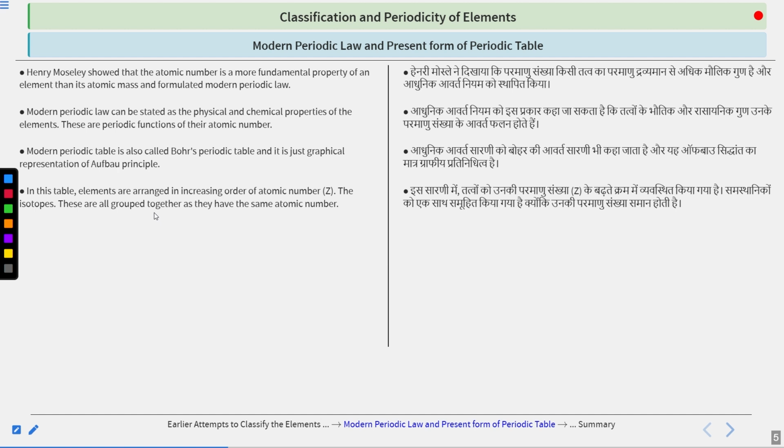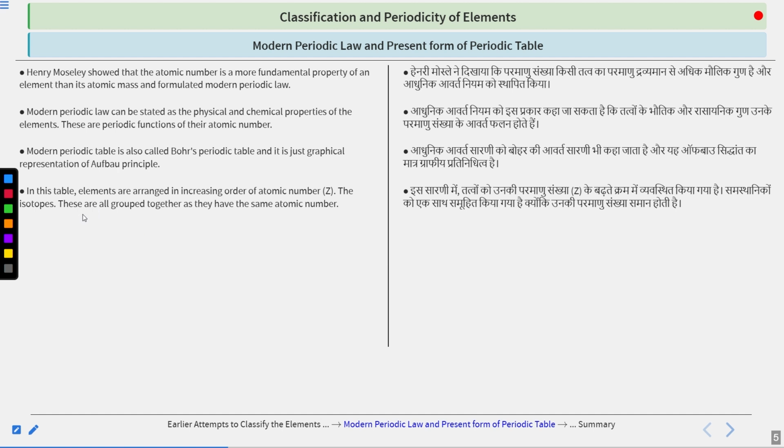When we do the same classification on the basis of atomic number, the problem of isotopes is removed. Why? Because now isotopes can be considered in one square, or in one bracket, right? Both isotopes have the same atomic number but different atomic weight, right? Clear? So the same thing is written here.